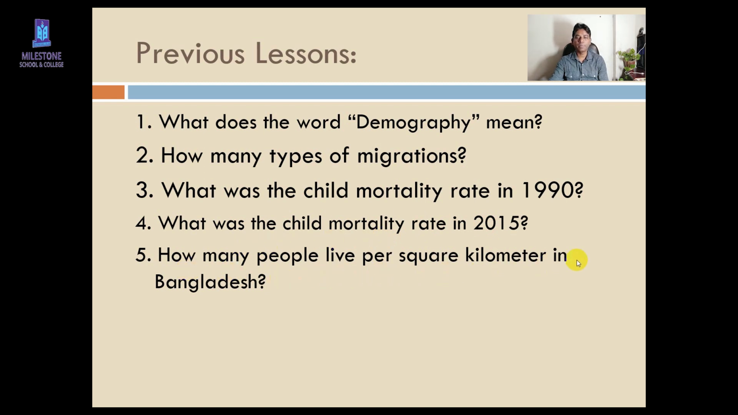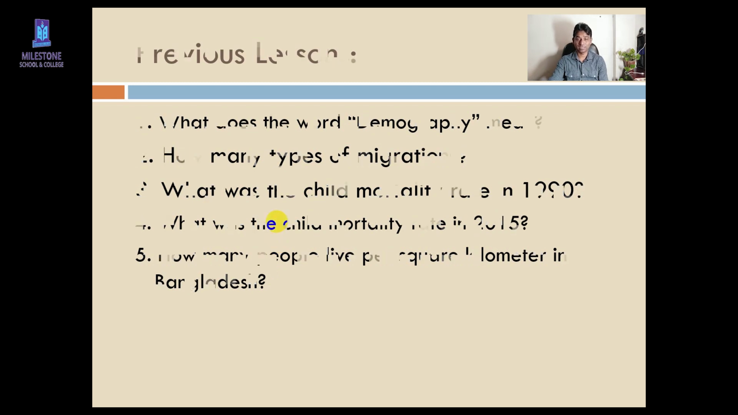Who can say how many people live per square kilometer in Bangladesh, in the census of 2011? Okay, very good. 1015 people live per square kilometer. Right, very good. Next, let's move to the new class.